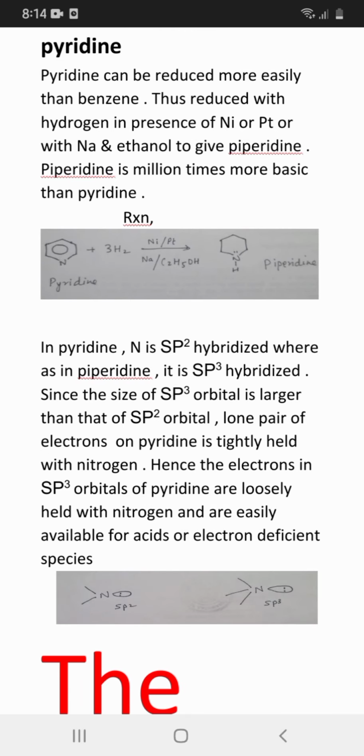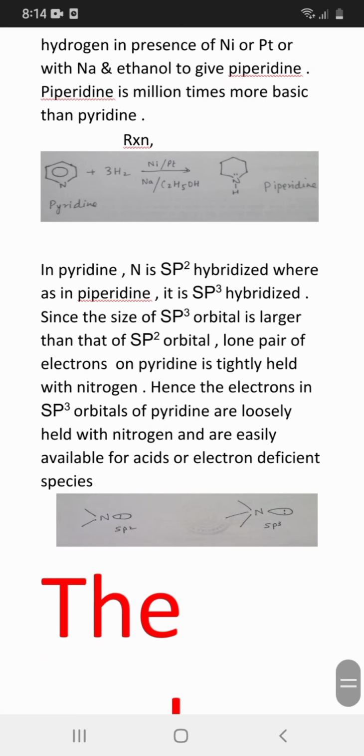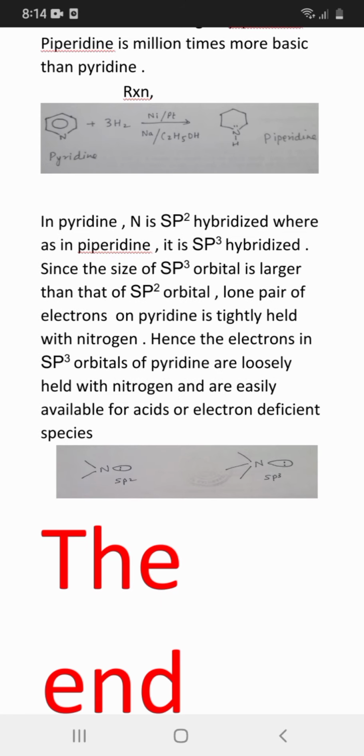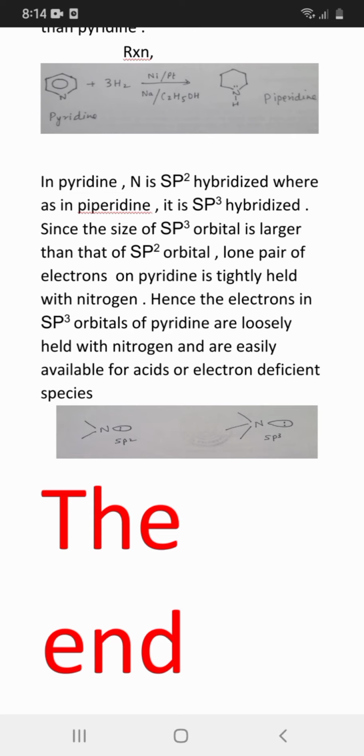In pyridine the nitrogen is sp2 hybridized, whereas in piperidine it is sp3 hybridized. Since the size of the sp3 orbital is larger than that of the sp2 orbital, the lone pair of electrons in pyridine is tightly held with nitrogen, hence the electrons in the sp3 orbital of piperidine are loosely held with nitrogen and are easily available for acids or electron deficient species.